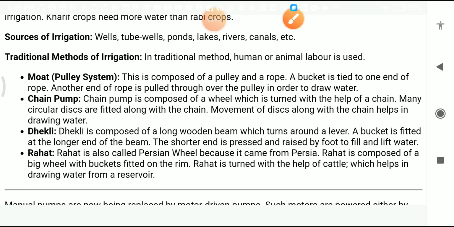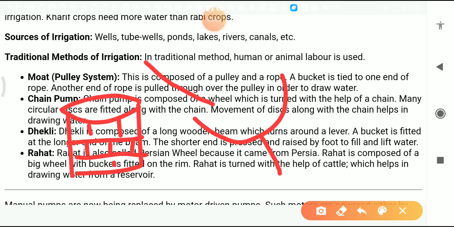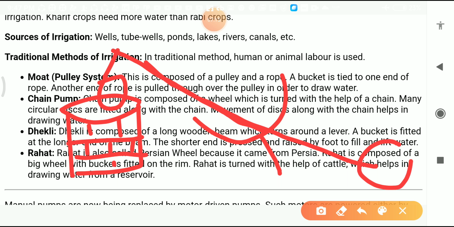Now students, I will explain with the diagram. This one is a lever, and this one is a well. It is composed of a long wooden beam, and the long wooden beam is this one. At the longer side of this wooden beam, one bucket is attached here, and at the other end they keep heavy things.